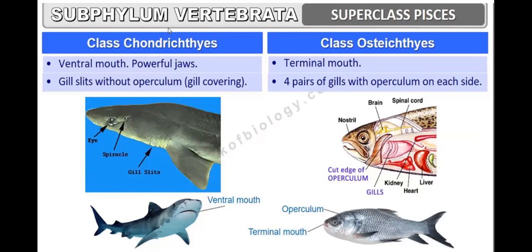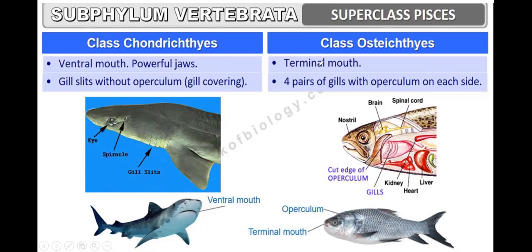Here in the Chondrichthyes, the position of the mouth is ventral. They have a powerful jaw. If we see, their mouth is not at the terminal region. It is not here, but here. So the ventral mouth is there.